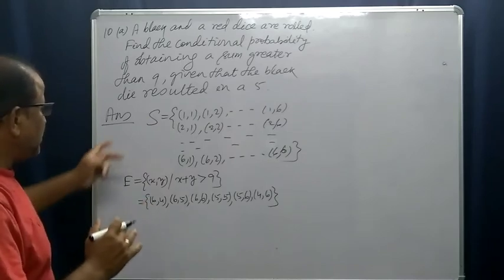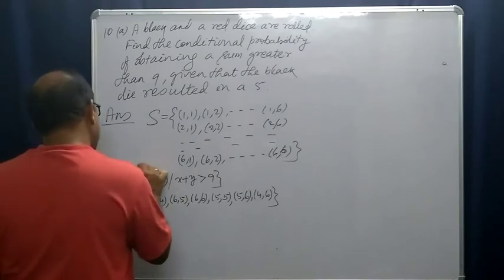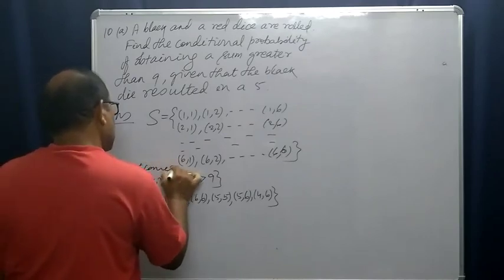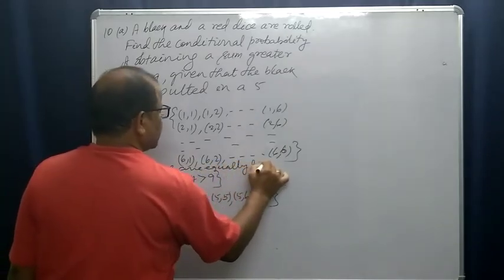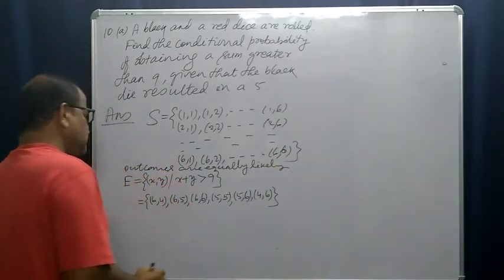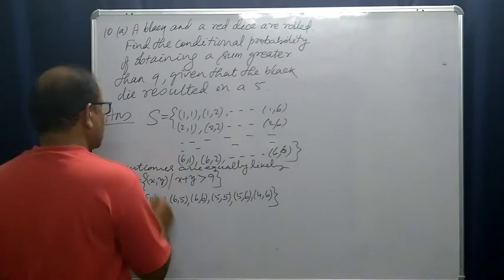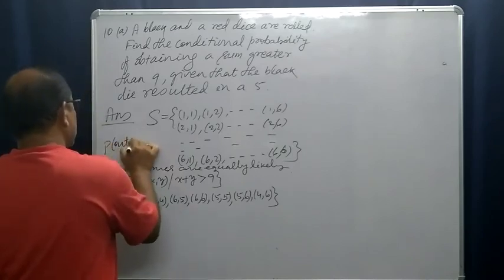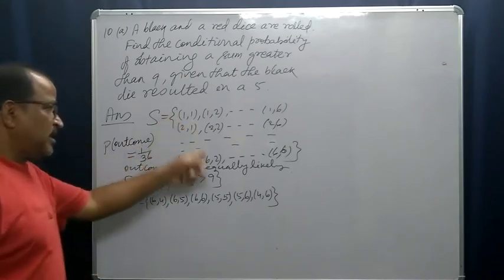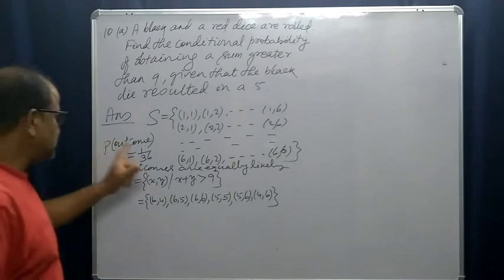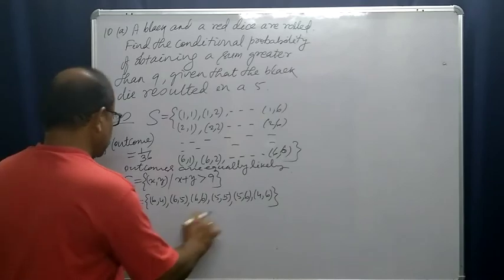Here in the sample space, all the outcomes are equally likely. There are 36 outcomes, so the probability of each outcome will be 1 by 36.